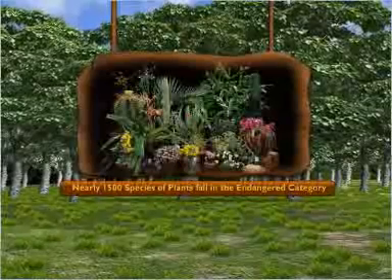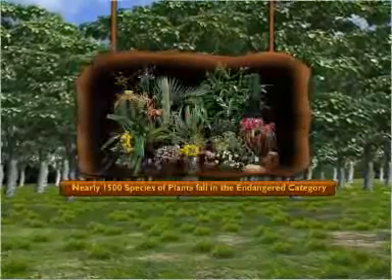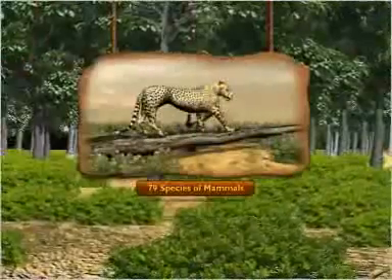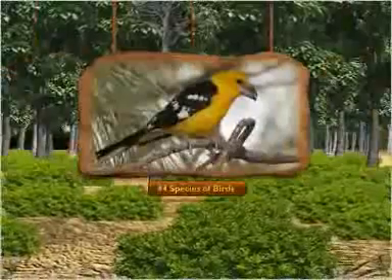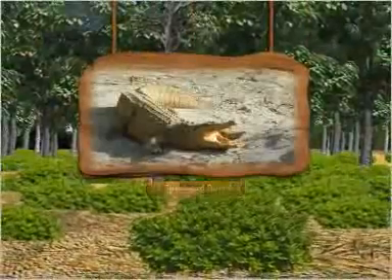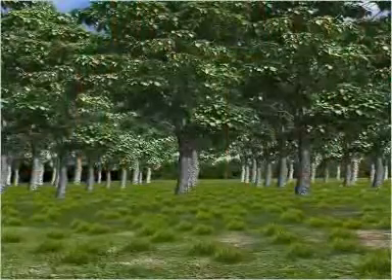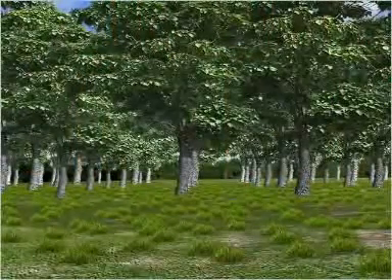Nearly 1,500 species of plants fall in the endangered category. Similarly, 79 species of mammals, 44 species of birds, 15 species of reptiles, 3 species of amphibians, 2 species of fish, and a large number of insects are considered as vulnerable and endangered.